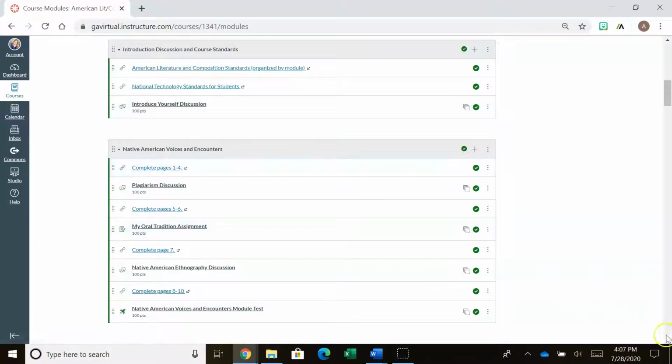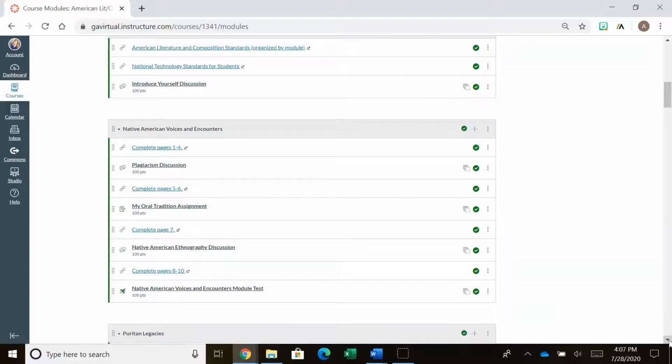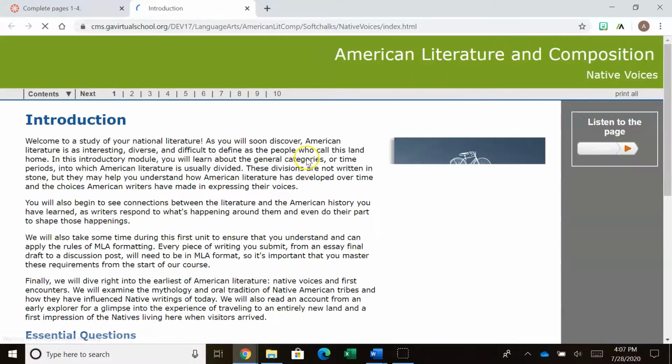Now I want to come down into these modules, and I want to emphasize, you know how I was just showing you under syllabus that you have all of those assignments and they have different due dates, right? It is really important that you actually read the material in these modules before you attempt to do the assignments. That is the way to be successful in this course. I cannot overemphasize that, because when students go straight to the assignments and attempt them without having read the material, unfortunately, they are not successful, okay? And I think that makes some sense.